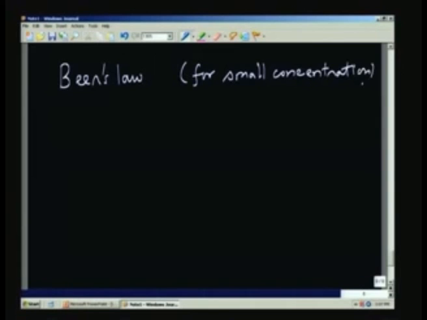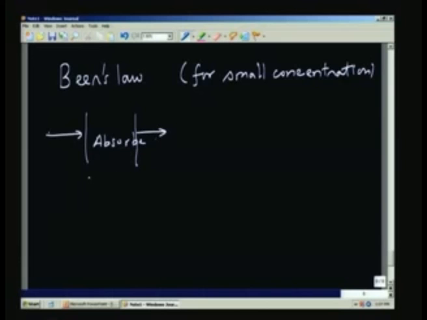Before I close, I will give one expression which will be useful. This is called Beer's law, which is valid for small concentration, which is what we usually expect in the atmosphere. We are talking about parts per million and so on. So, if radiation leaves a point and goes through an absorber